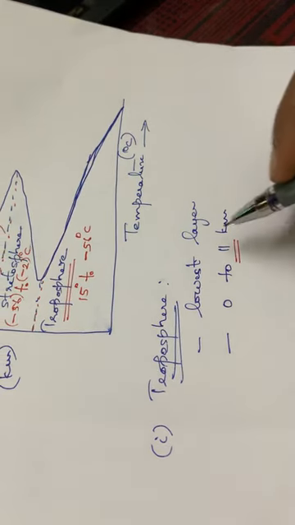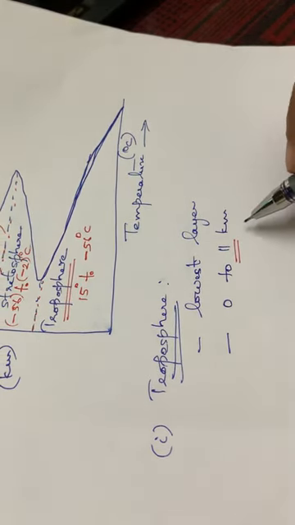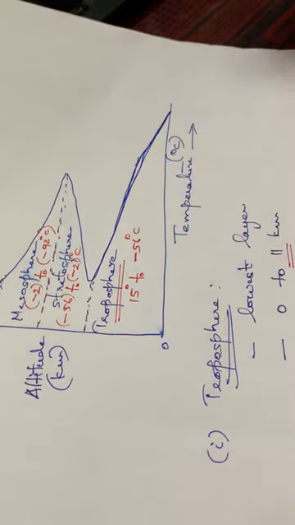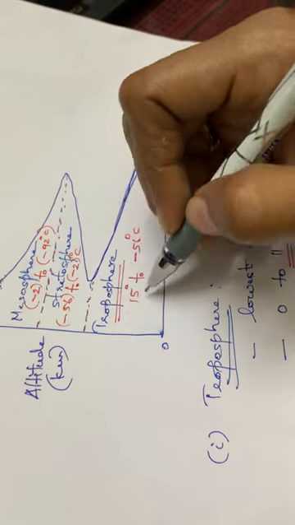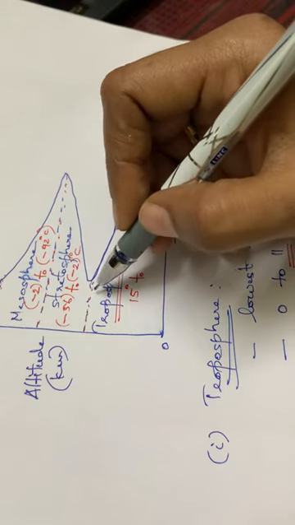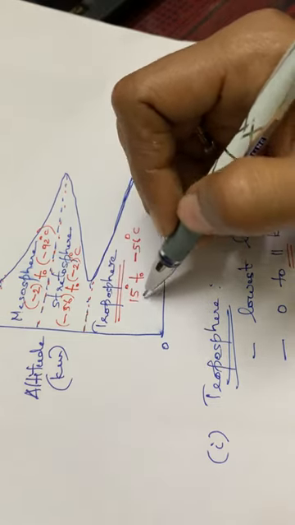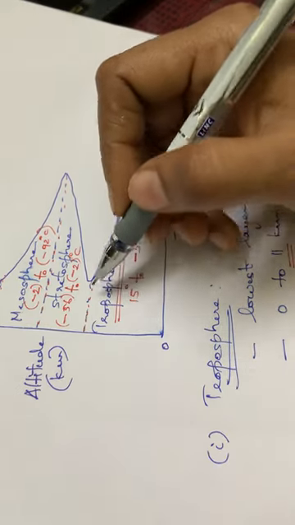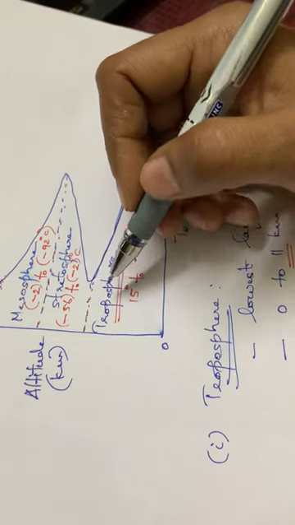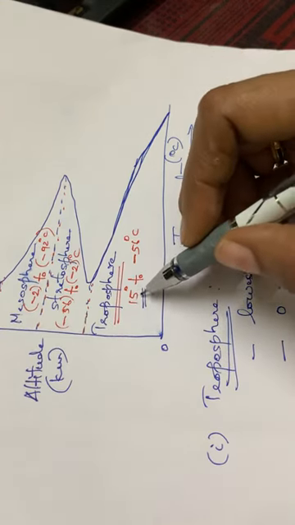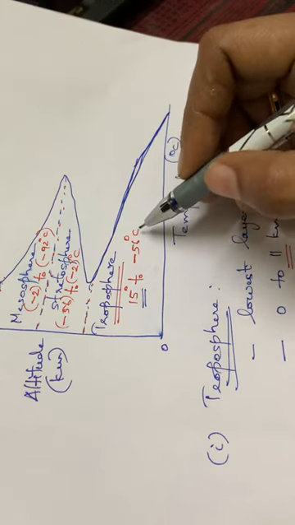So it is the lowest layer, and its altitude ranges from 0 to 11 kilometers. See here, from the starting point the height is 0. As we move to the upper portion of the troposphere, there will be a decrease in temperature. Starting from the Earth's surface, the temperature decreases as we move towards the upper layer of the troposphere. The temperature varies from the starting temperature of 15 to minus 56 degrees Celsius.